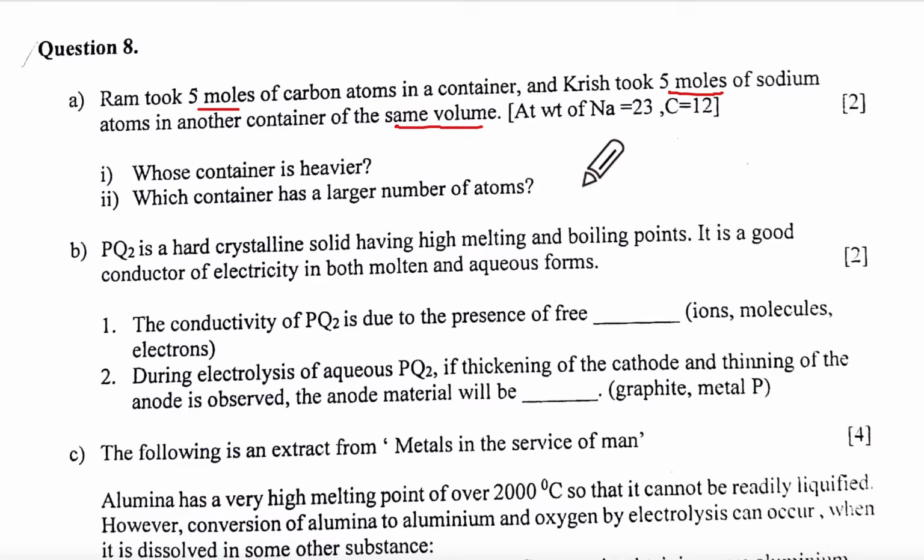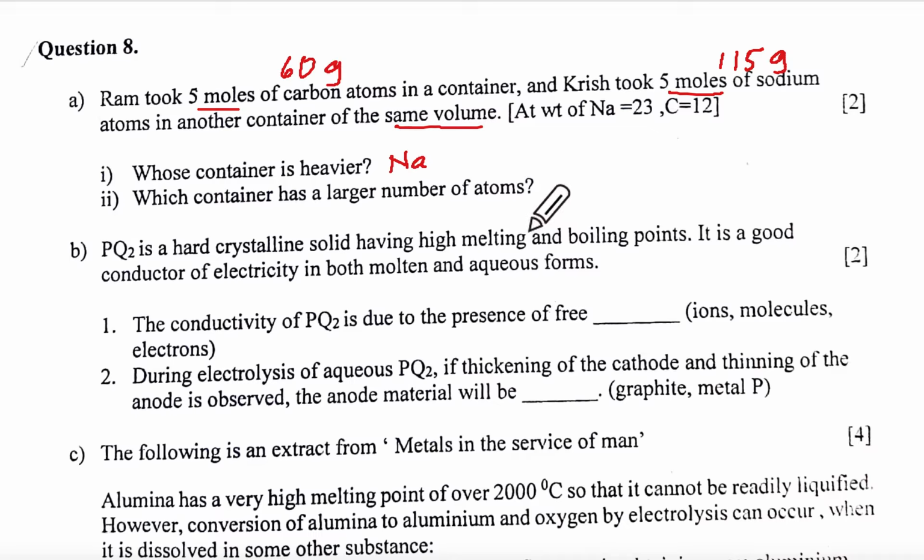Okay, which container is heavier? 5 moles of carbon atoms. 1 mole of carbon atom will be 12 grams, so there will be 60 grams here, and sodium is 23. So 23 into 5. 115 grams. Okay, so which one will be heavier?